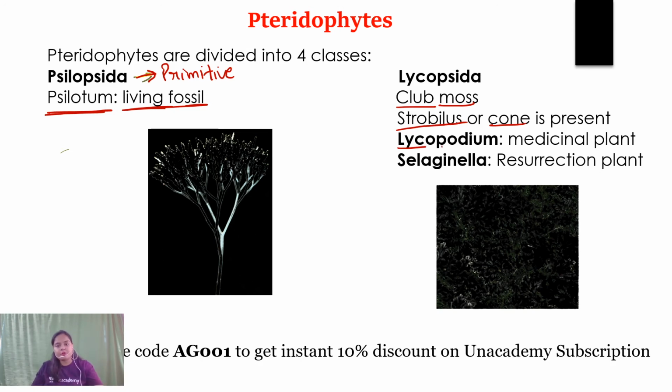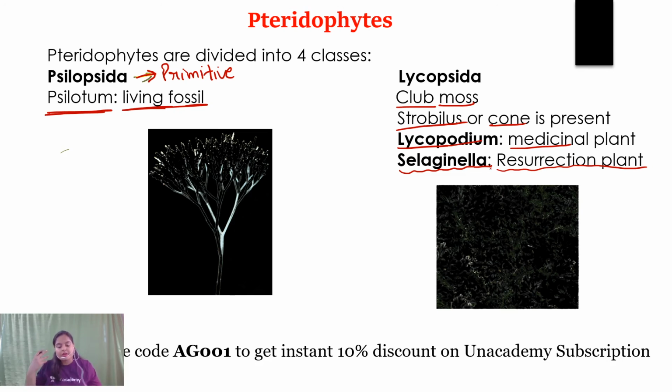An example is Lycopodium. It is a medicinal plant, and a variety of homeopathic medicines are formed with the help of this Lycopodium. Another very famous example is the Selaginella, the heterosporous pteridophyte. Remember? It is also known as resurrection plant, or bird's nest moss. Why is it known as the resurrection plant? Because in dry condition, Selaginella loses all its water and folds itself into a ball-like structure, and it passes the unfavorable condition in that particular phase only.